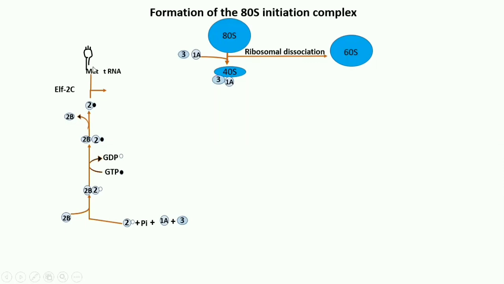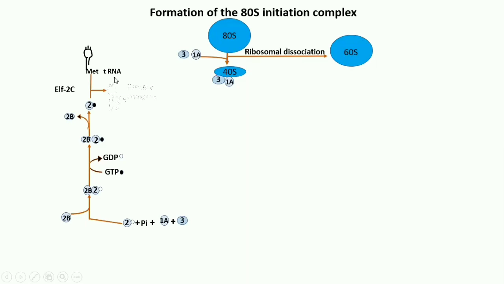This tRNA will contain methionine, with the anticodon here on the 3' end. The reason is this is the first amino acid which will be recognized by AUG, and that's why the first tRNA will always be meth tRNA, that is methionine tRNA.